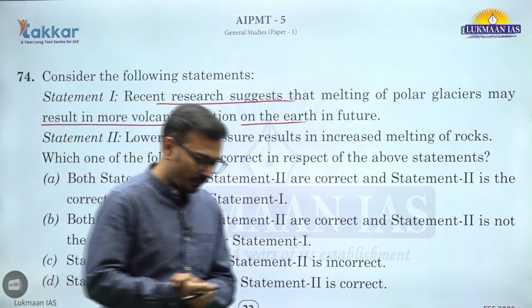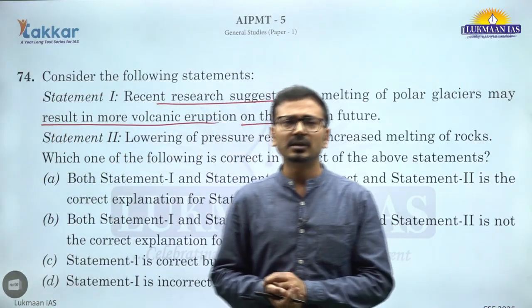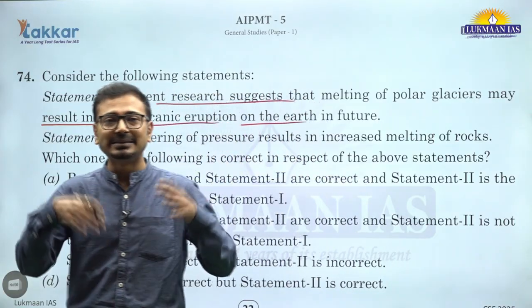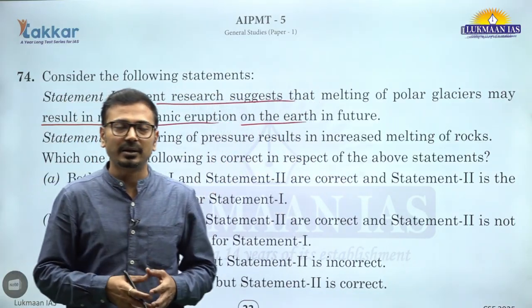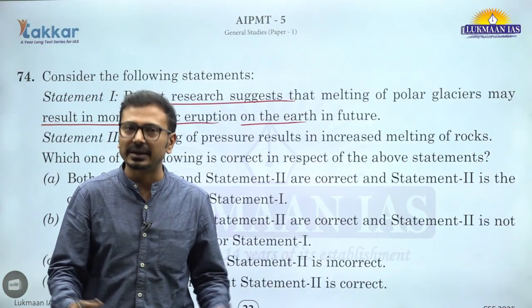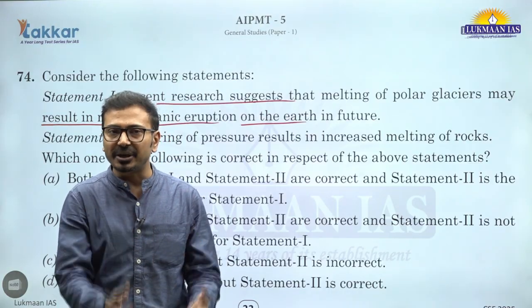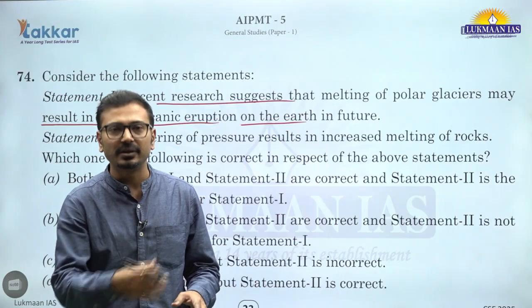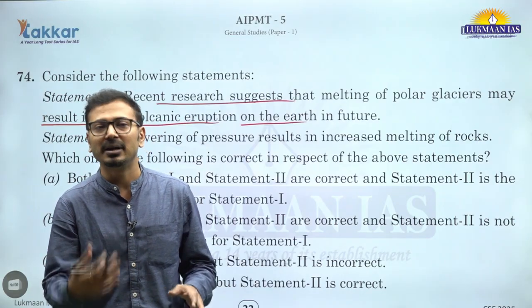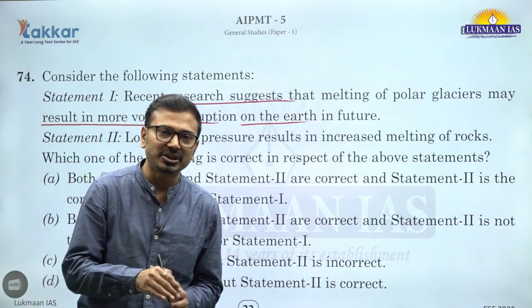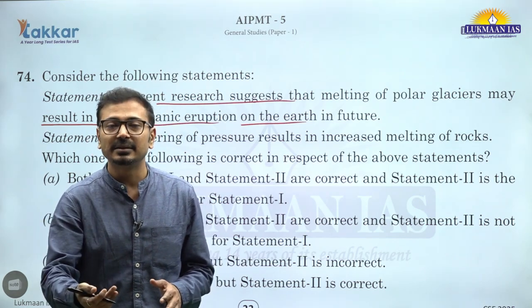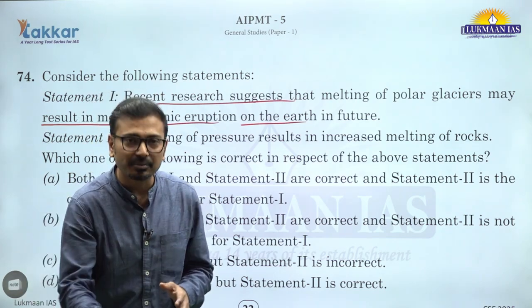So we should understand one thing that if you talk about the Antarctic, it is huge continent and huge amount of ice is lying above it, that is exerting huge pressure on that land, and because of that pressure what happens is whatever the rocks are there in that continental crust, they are not easily melted, because when there is high pressure the melting point of that substance also increases. That's why it requires higher temperature to melt.